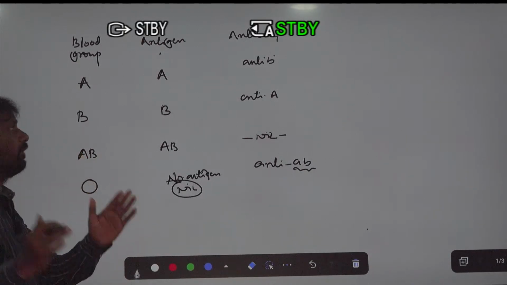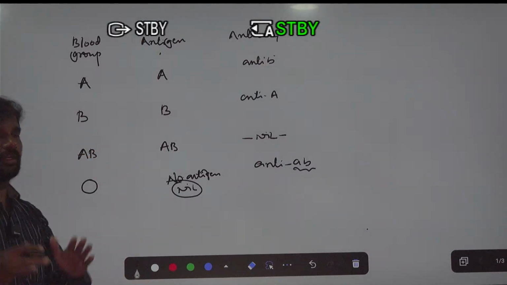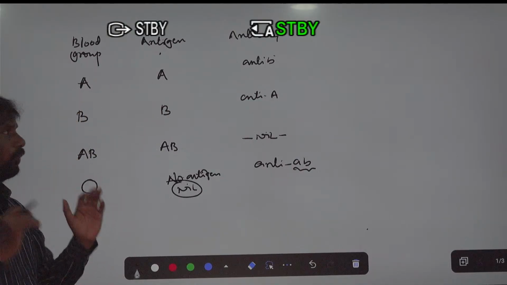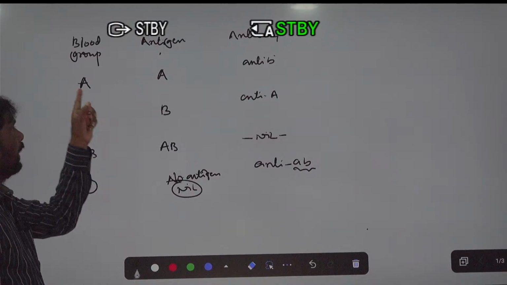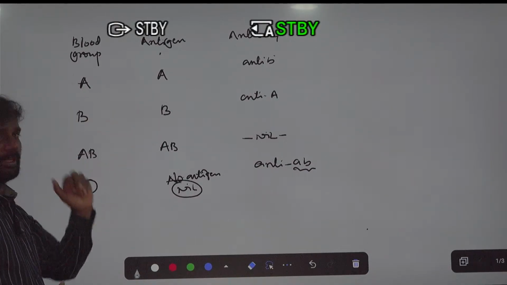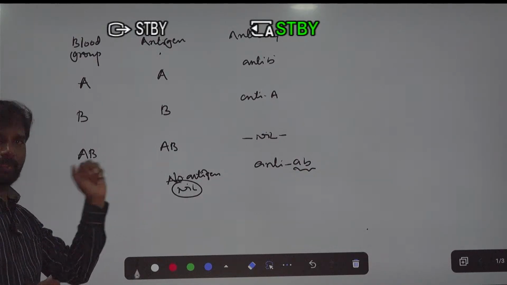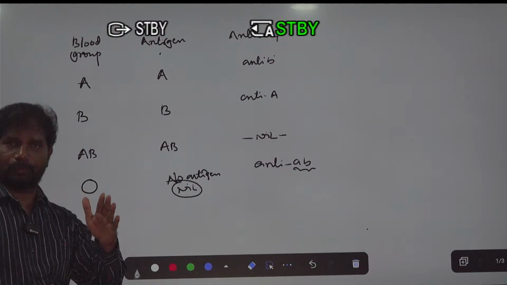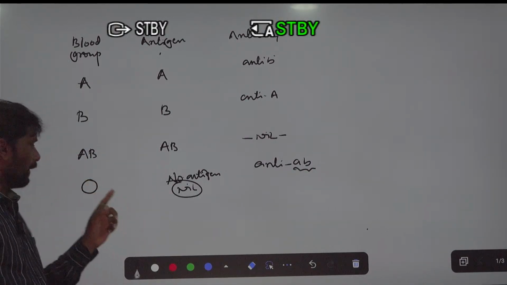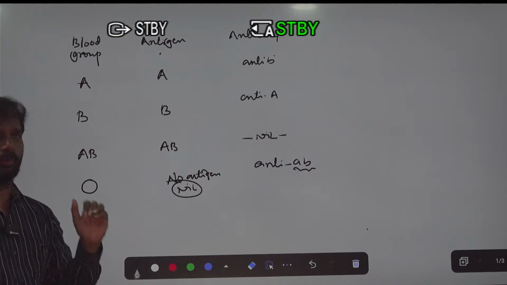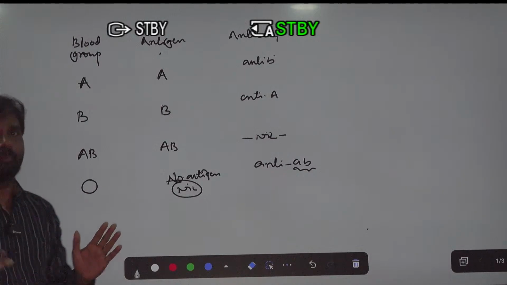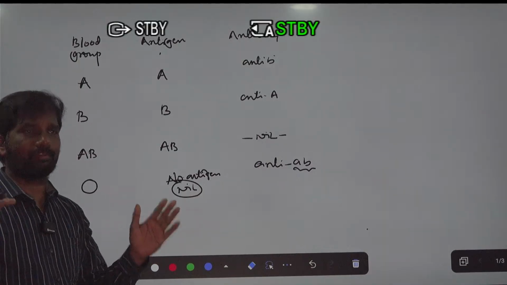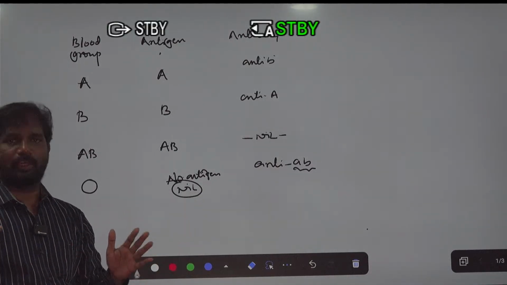By making this table, you can easily find out which antigen makes what type of blood group. Antigen A gives blood group A. Antigen B gives blood group B. Antigen AB gives blood group AB. And when antigens are absent on the plasma membrane of the RBC, it is the O blood group. So here is the importance of making the four types of blood groups. These blood groups were discovered by the scientist Karl Landsteiner.